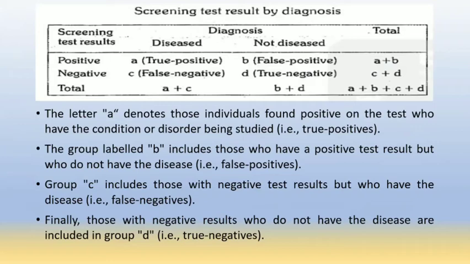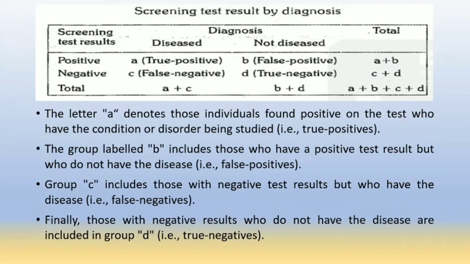So you can see a table in which we have given the screening test results by its diagnosis. The first column is the screening test result, that is positive and negative. The second important column is the diagnosis, in which two sub columns are there, diseased and non-diseased, and the other is total.